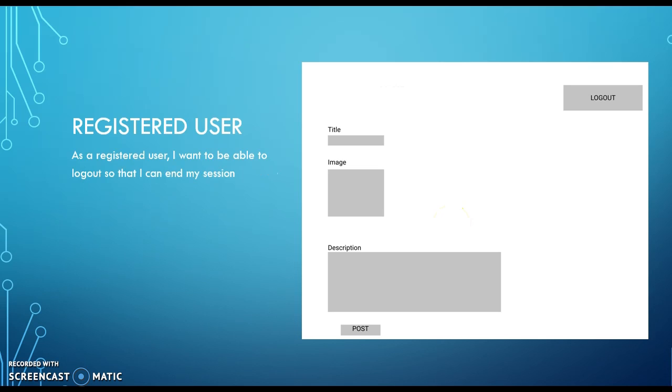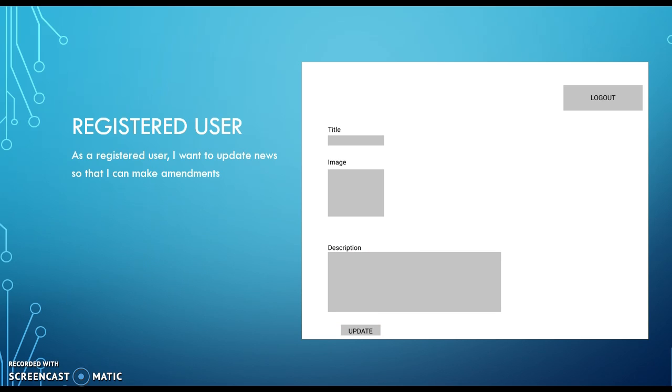As a registered user, I want to be able to log out so I can end my session. So whenever a registered user logs in, there's the logout tab so they can end their session over here. As a registered user, I want to be able to post news so that I can entertain users of the app. A registered user can post news, the title, image, description.